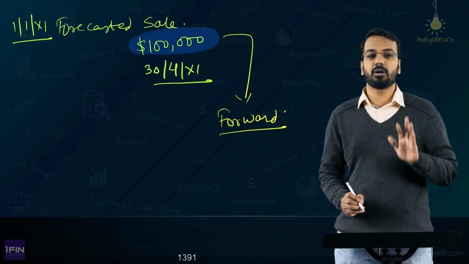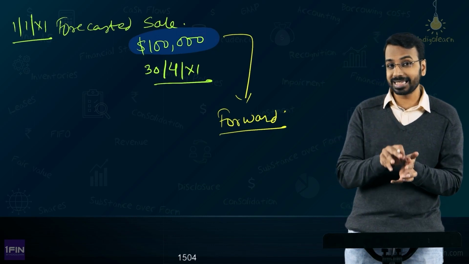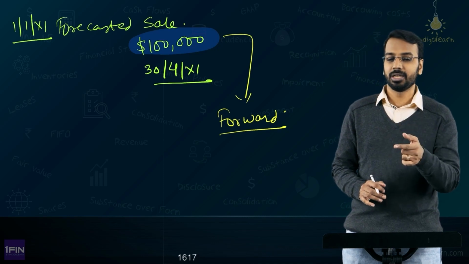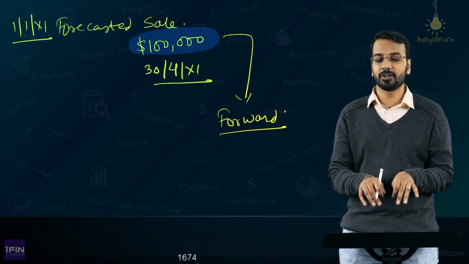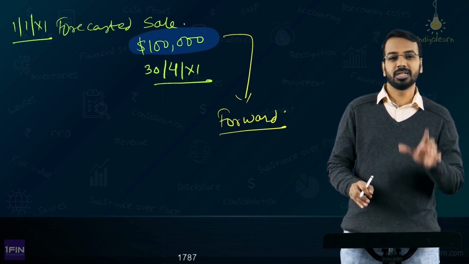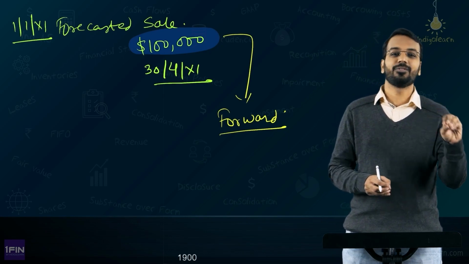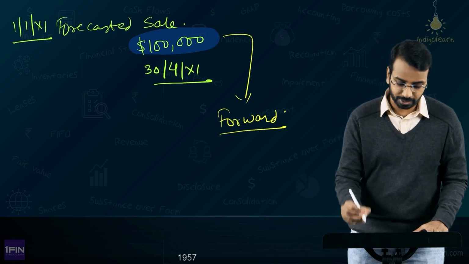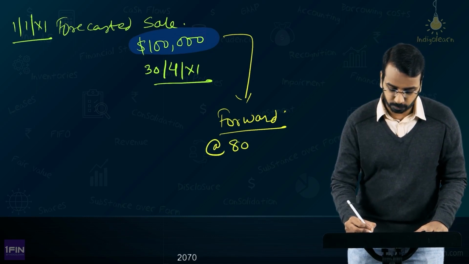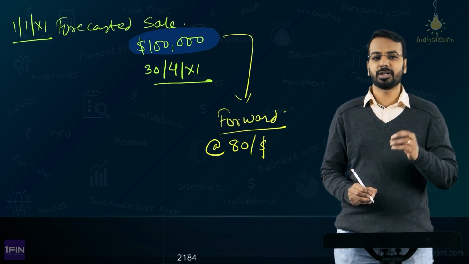Now, when you enter into a forward contract, will you buy forward or sell forward? Please remember, you will receive $100,000 on 30th of April. When you receive those dollars, you have to sell. So, to safeguard yourself, today itself, you will do a forward sell, so that after 4 months, when you receive this $1 lakh, there is already a forward contract to sell dollars. So, you will take this $1 lakh and deliver to the other party. Let us say this forward contract is at 80 rupees per dollar. This is the rate at which you have entered into the forward contract.